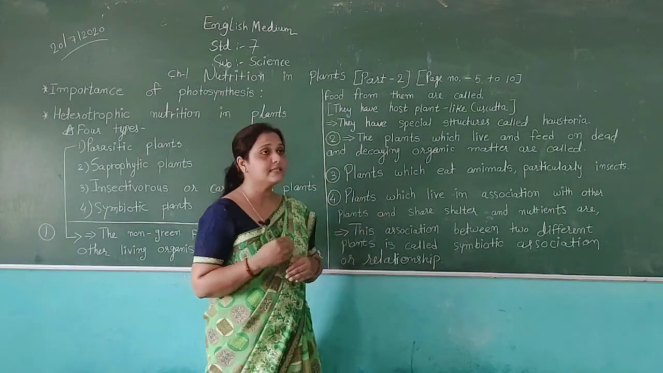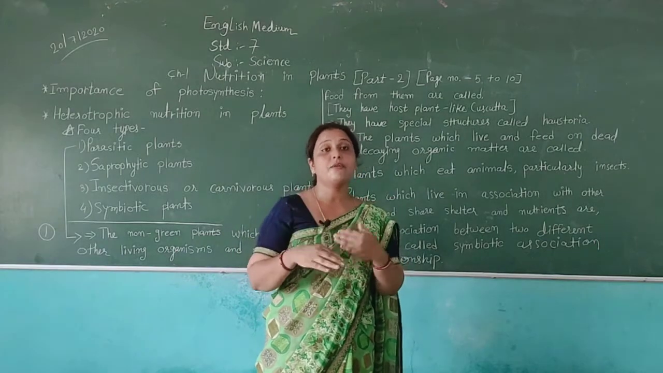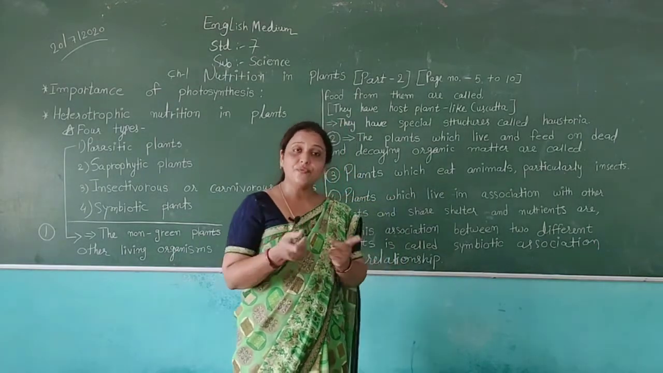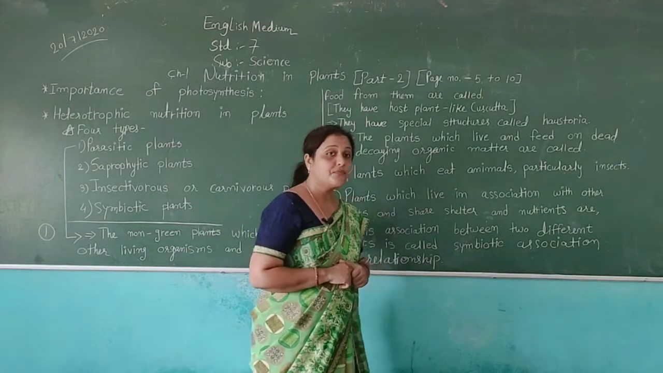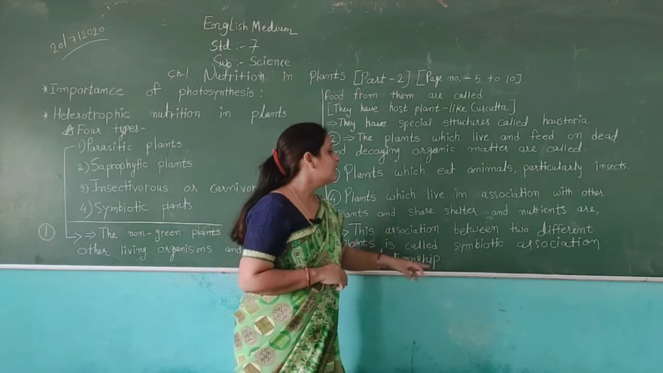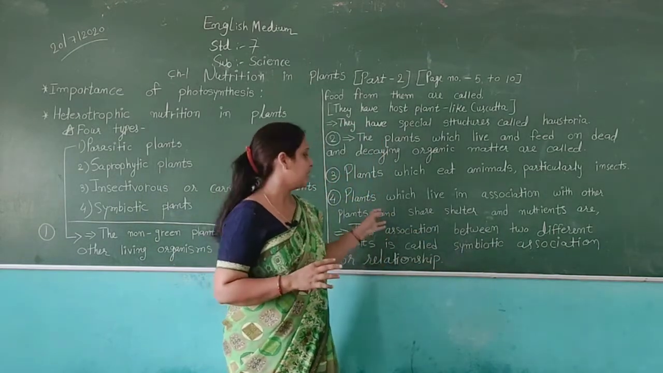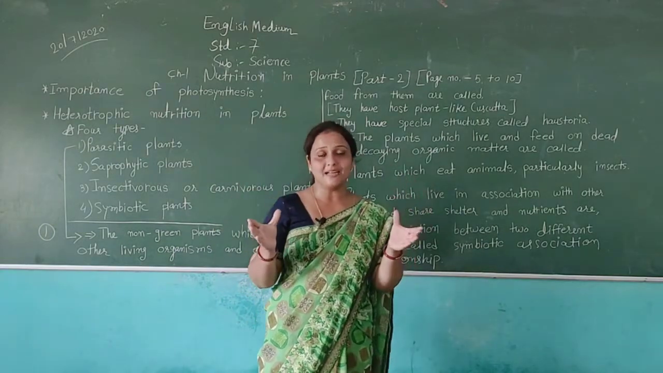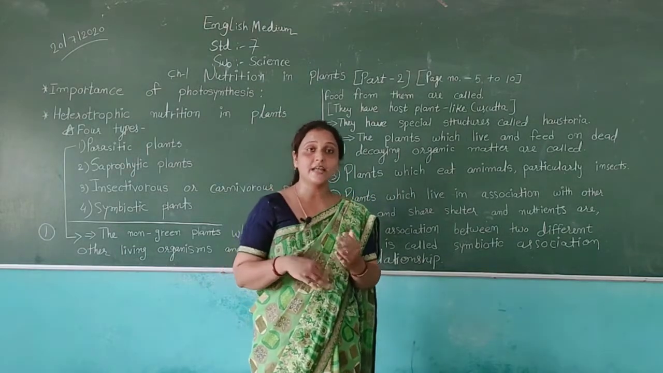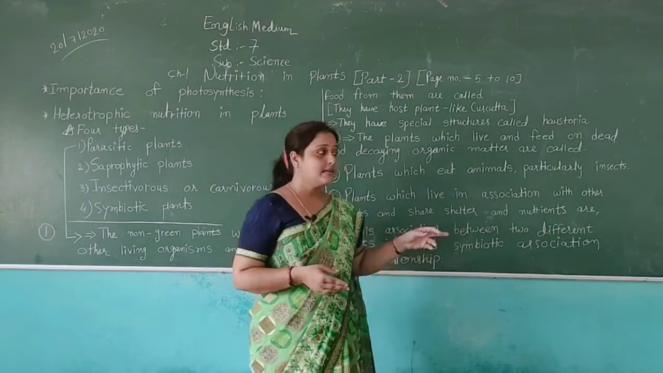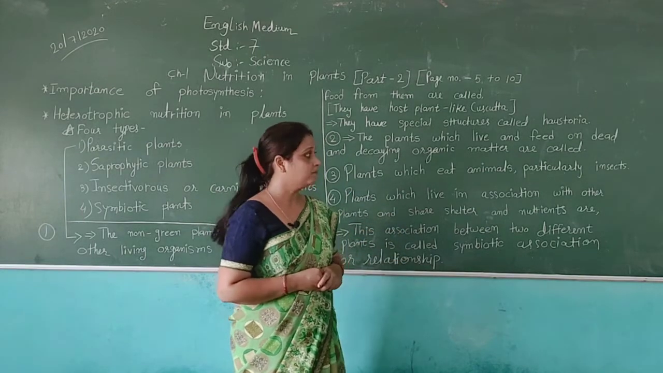In these plants, you can see they live together with other plants, and they share their food and shelter between them. This association between different plants is called symbiotic association or relationship. That means two plants which live together share their shelter and also share their nutrients as food.